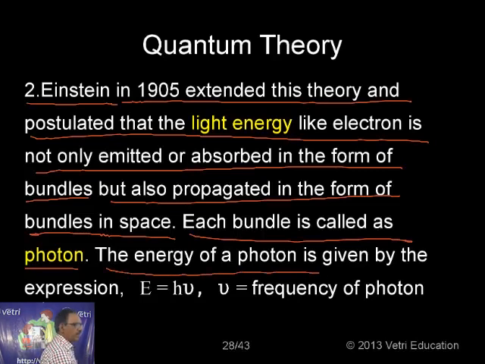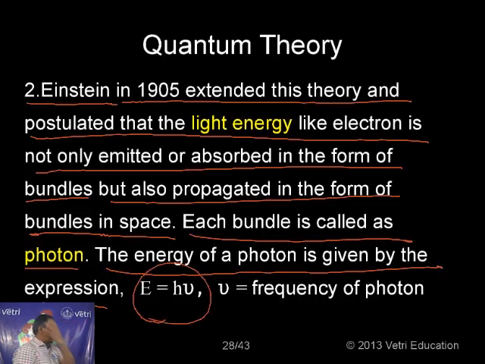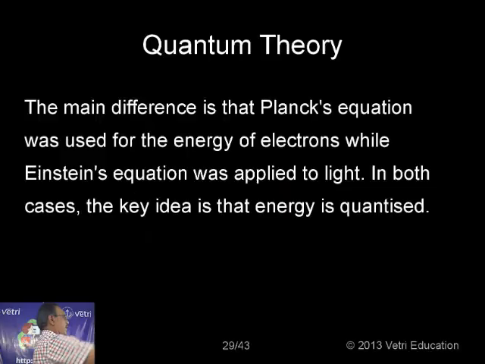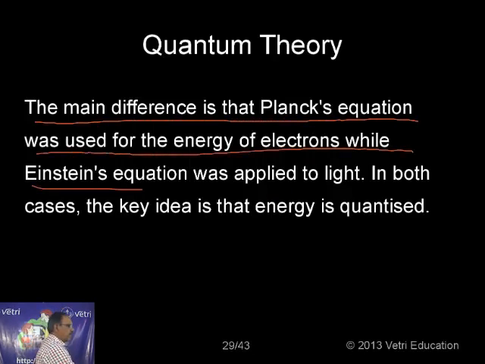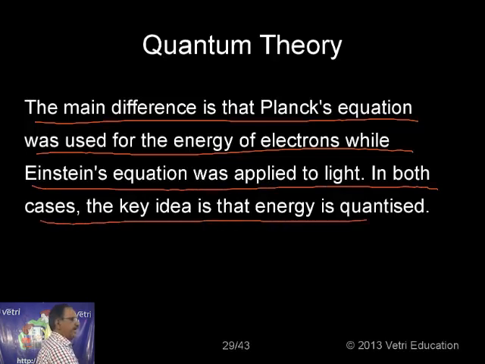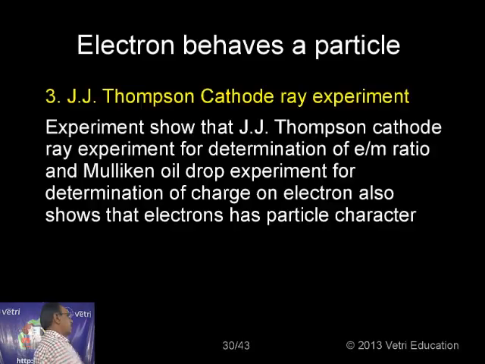The energy of a photon is given by the expression E equal to h nu, where nu is the frequency of the photon. Now the main difference is that Planck's equation was used for the energy of electron, while Einstein's equation is applied to light. In both cases, the key idea is that energy is quantized. That is the quantum theory.